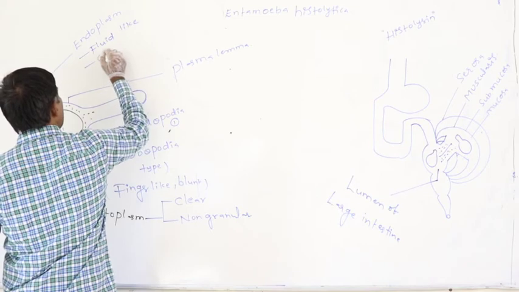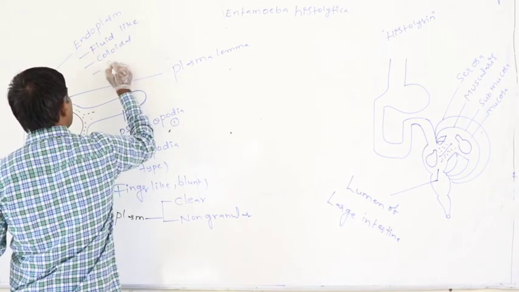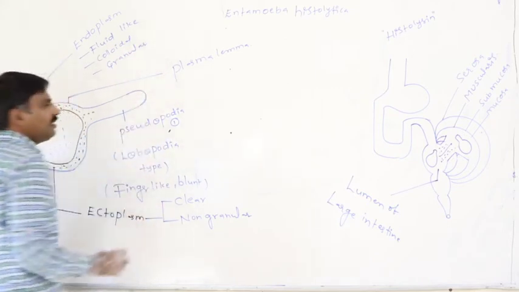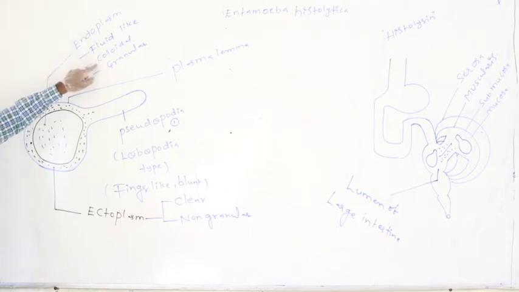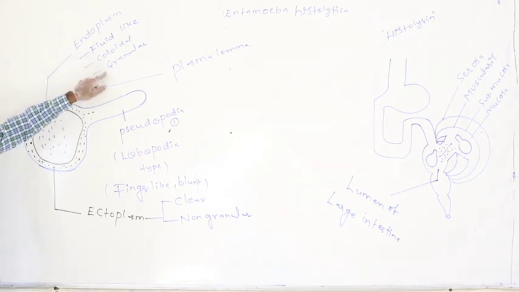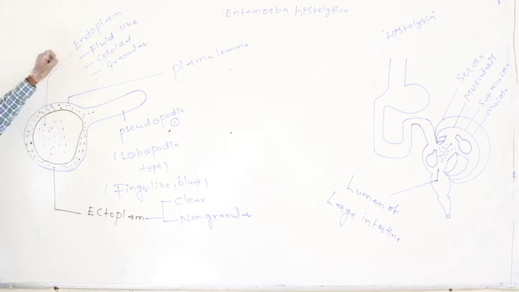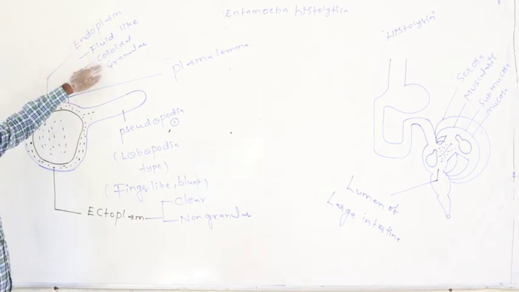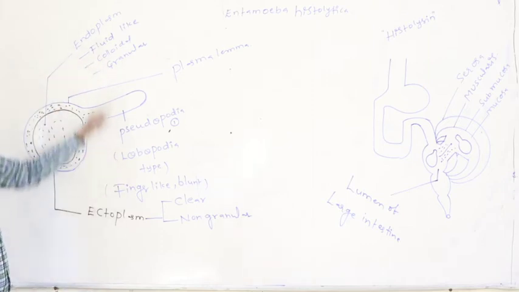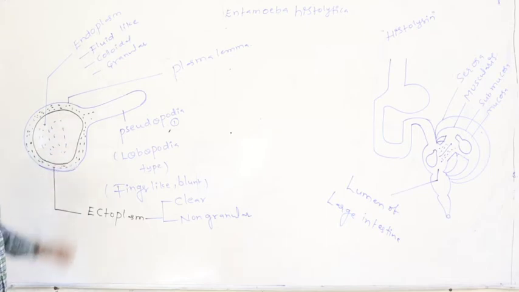But in the case of the endoplasm, it is fluid-like, colloidal, and granular. Means what? Endoplasm has a sticky nature, a semi-solid nature. Colloidal is nothing but semi-solid. Granular means it is with protein. Fluid-like means sticky or glue-like, with a semi-solid nature, which is said to be colloidal. That is rich with protein, which is said to be granular.